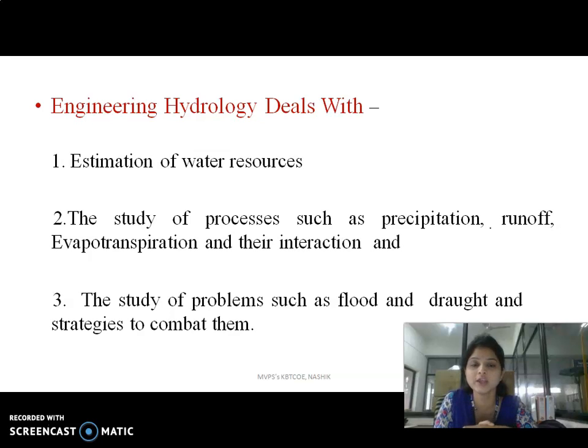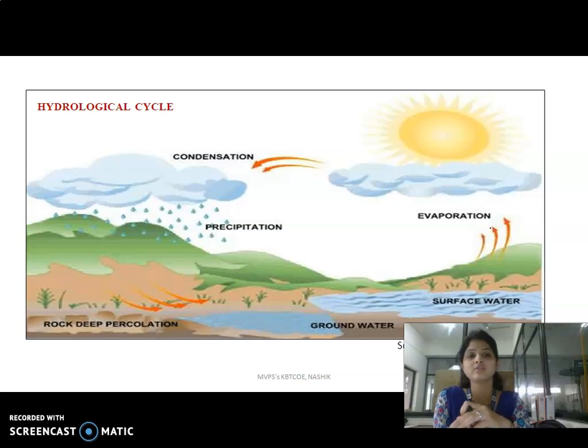Next is engineering hydrology. It estimates the water resources, and studies processes like precipitation, runoff, infiltration, evaporation and evapotranspiration. These are the different parameters included in hydrology. Then the next part is the hydrological cycle.